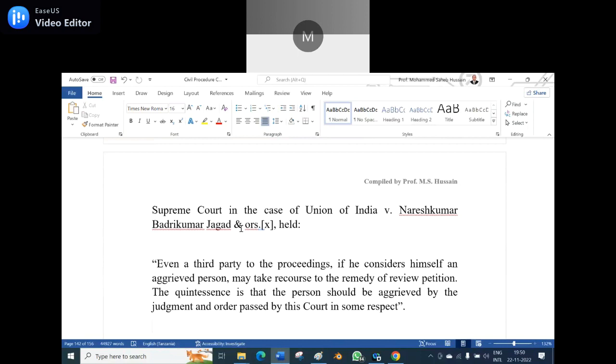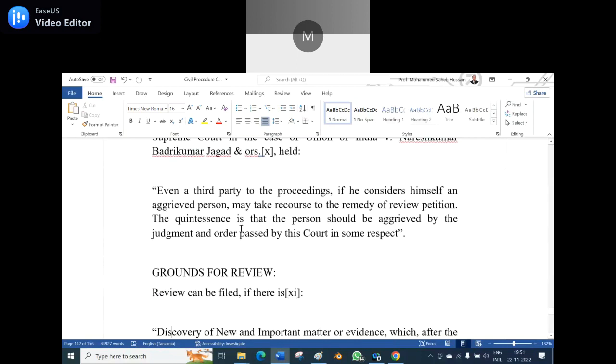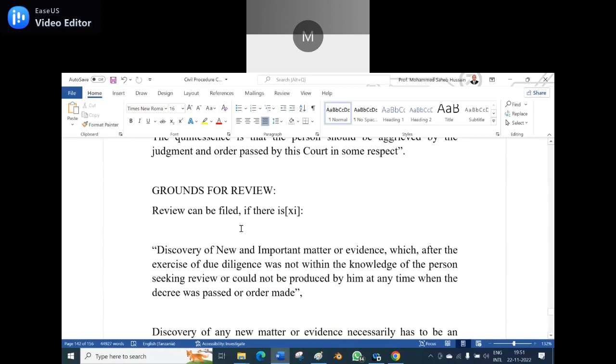The quintessence is that the person should be aggrieved by the judgment or order passed by this court in some respect. That means in one way or another he should be aggrieved, but he need not be a party to the suit. A third person can be.